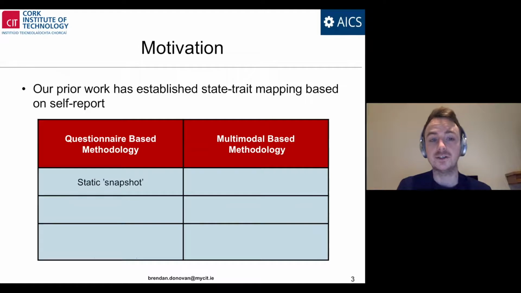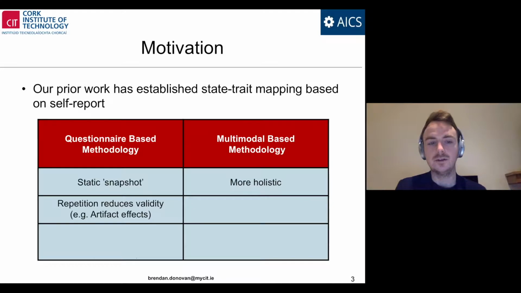Such flaws include that questionnaire based methodologies are static snapshots of, for example, personality, in that they assess personality at a specific time and place, and therefore external factors to personality on a given day can influence the person's self-reporting of their personality and bias results. So, for example, their self-esteem, whether they slept enough on that day, whether something terrible happened the day before or on that morning, and other factors that aren't specifically related to their personality. In contrast, multimodal-based methodological approaches are more holistic, we argue, in that they can incorporate data points from multiple time periods and places.